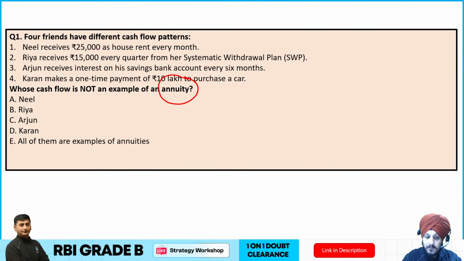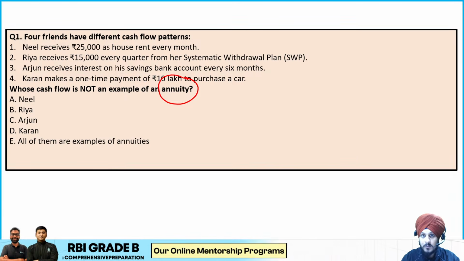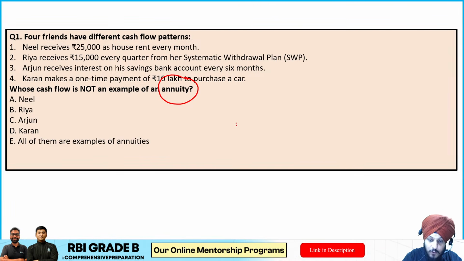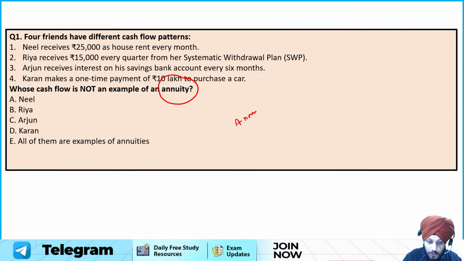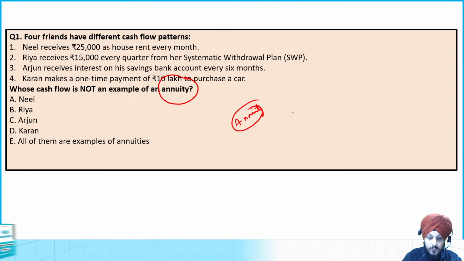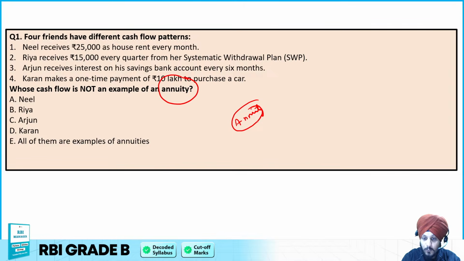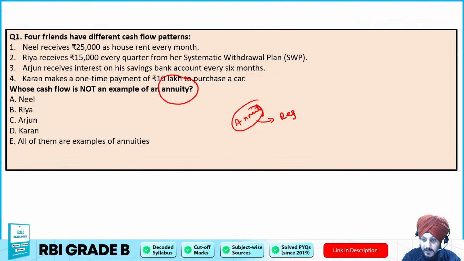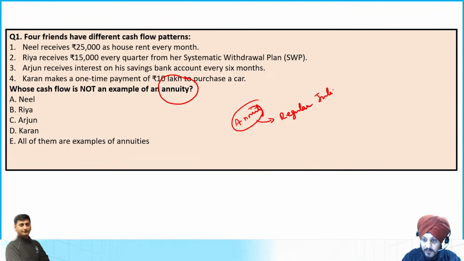Take your time, try to solve this question, mark your answers in the chat box. If I talk about annuity, what do you mean by annuity? Annuity means a series of cash flows that is received or paid at regular intervals. The keyword is regular intervals.